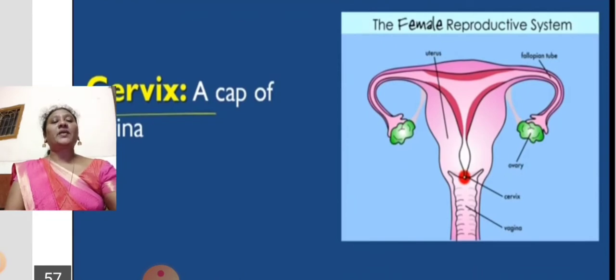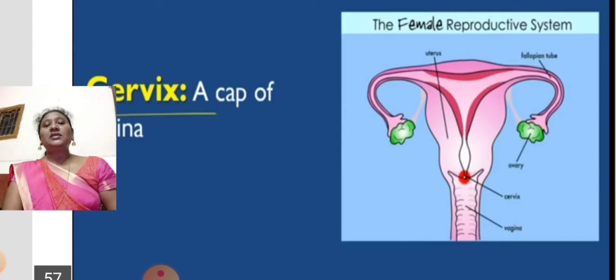Coming to the next part, it is the cervix. The cervix is a cap-like part. We can say this is the facial part of the female reproductive system. It helps to open when copulation is taking place.